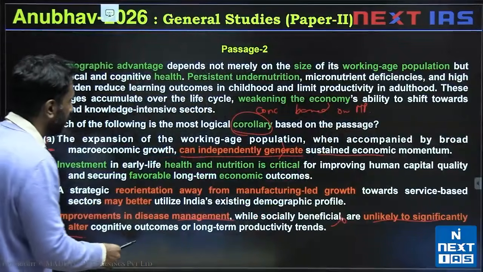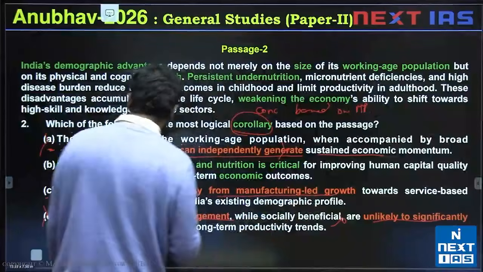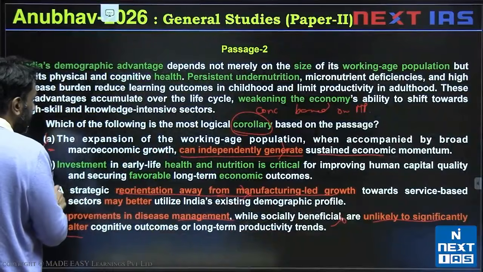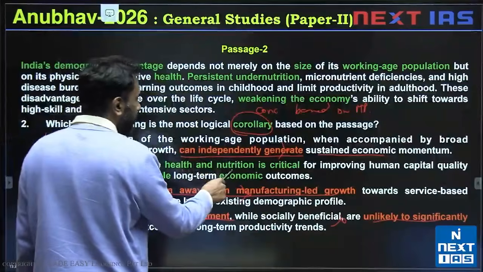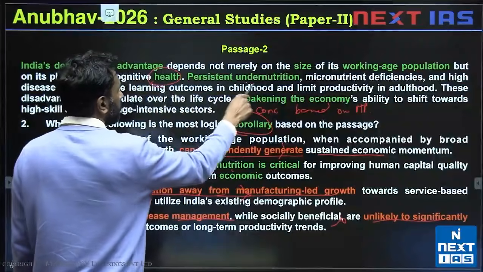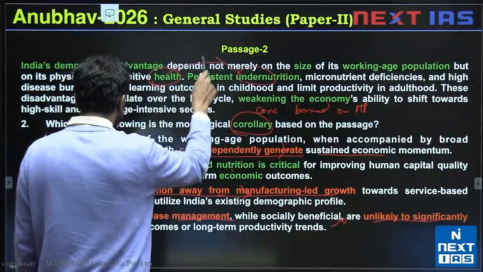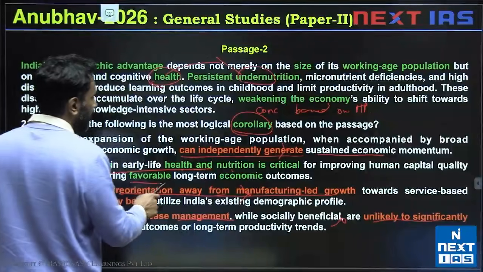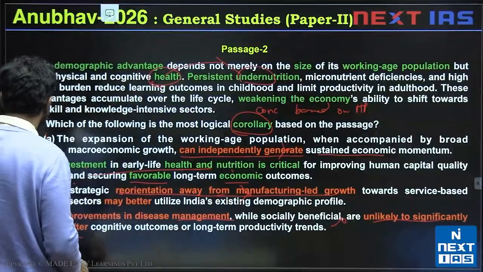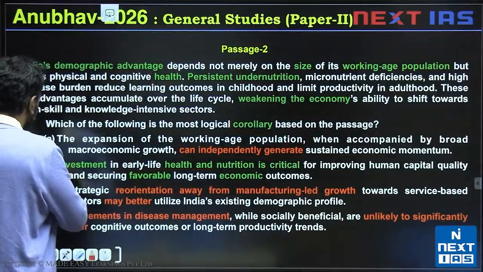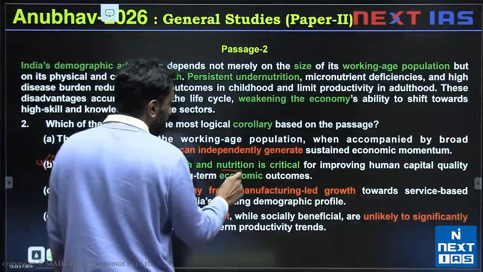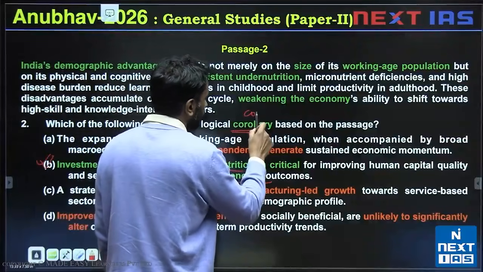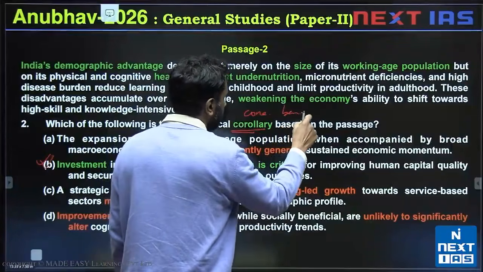C says a strategic reorientation away from manufacturing led growth. Reorienting away from manufacturing is not stated, so it is invalid. B says investment in early life health and nutrition is critical. So, investment in health is critical for improving human capital quality and favorable long-term economics. This would help our economic future, and this would help our current nutritional future. Option B is the correct corollary, or the correct conclusion based on the main point.